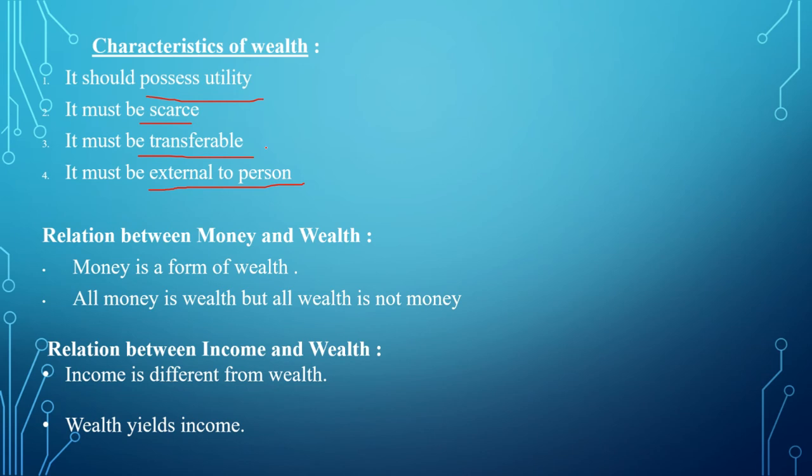That means wealth is exchangeable. External to person means we can see it, touch it and feel it. That is nothing but exchangeability. So wealth has exchangeability and is related to economic goods.